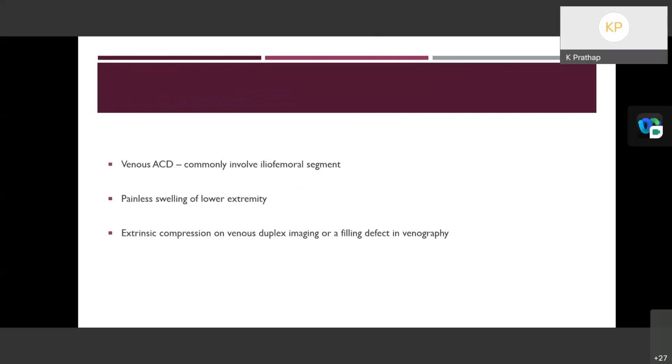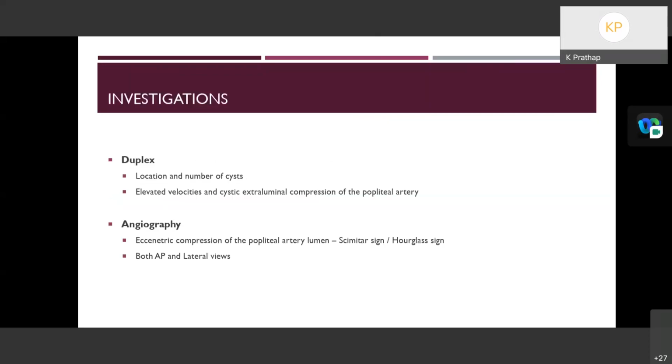In venous adventitial cystic disease, most commonly the iliofemoral segment is involved, and it will cause a painless swelling of the lower extremity. Extrinsic compression on venous duplex imaging or a filling defect in venography will be seen. Investigations wise, duplex should be done, which will show the location and number of cysts, and also the presence of any compression of the popliteal artery, and the peak systolic velocities might also be elevated in case of compression stenosis of the popliteal artery.